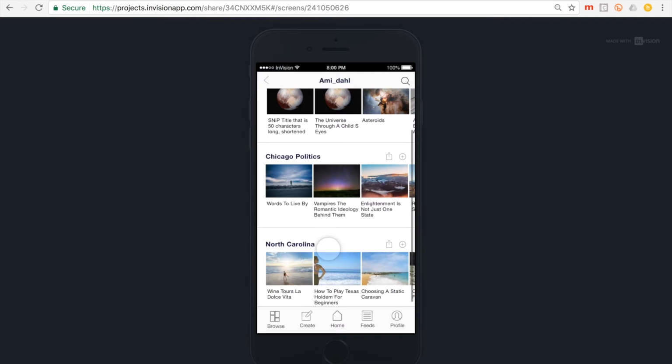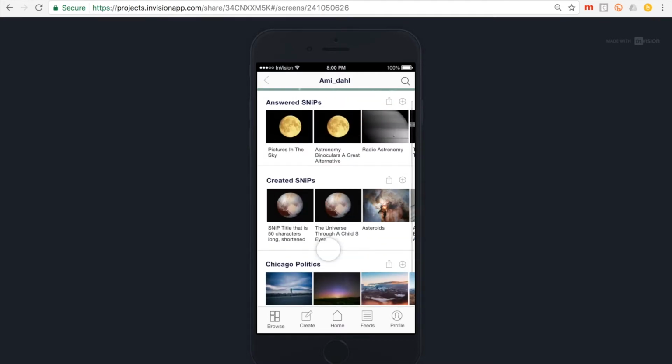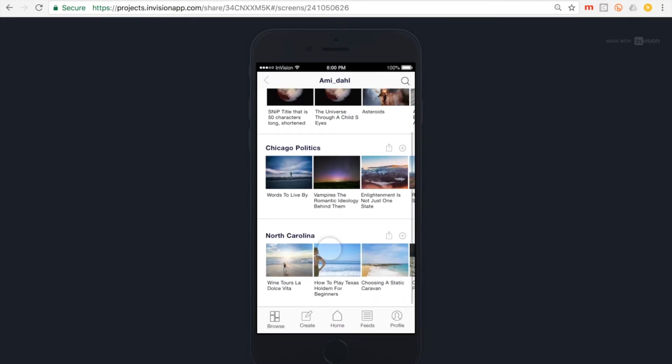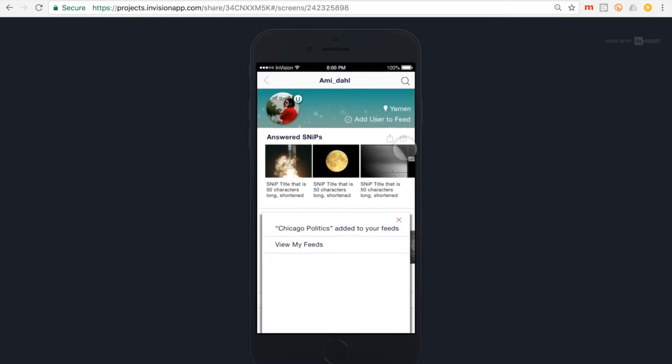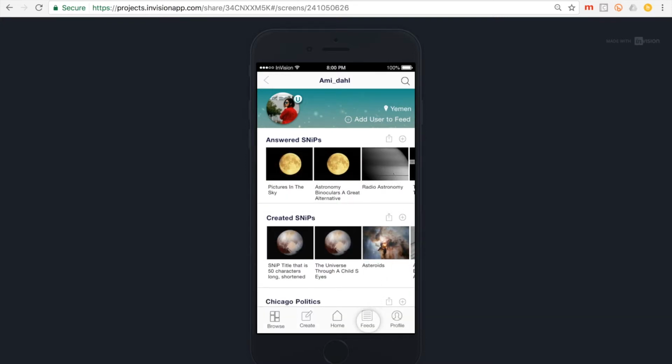However, let's say I only want one of the user's feeds. I would then select the user's custom feed, let's say it's about Chicago politics, and I can add it to my own custom feeds. After I add their feed, I can visit my own feeds page and customize this newly added feed however I'd like. Now I'm going to tap on the Feeds button in the bottom navigation and go to My Feeds to edit this newly added feed.